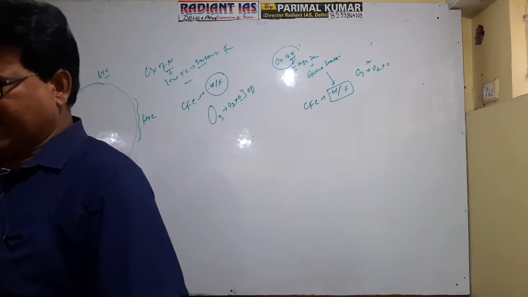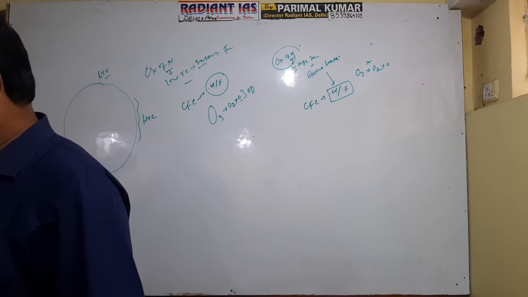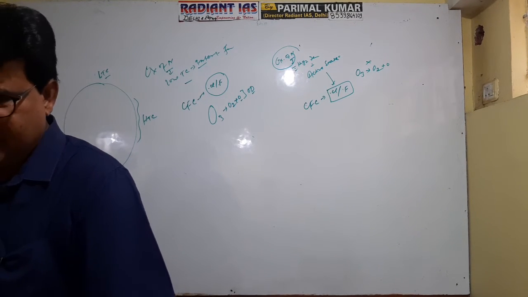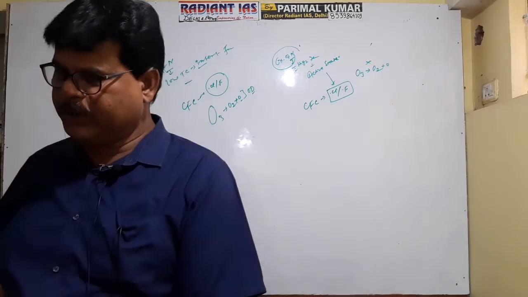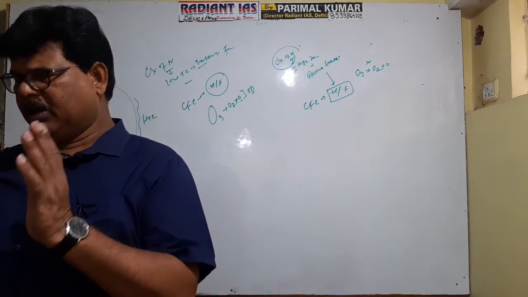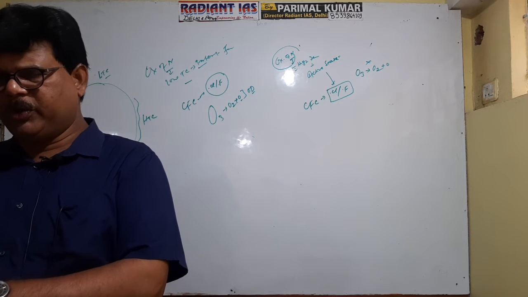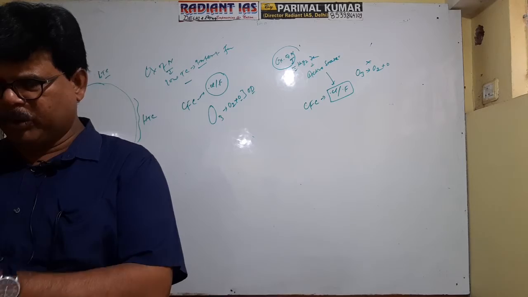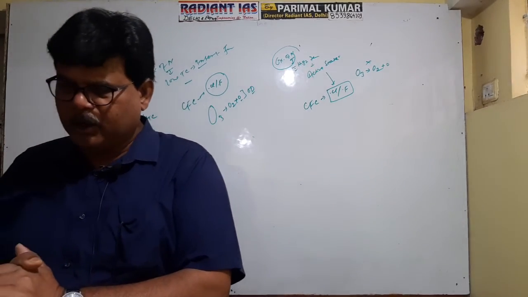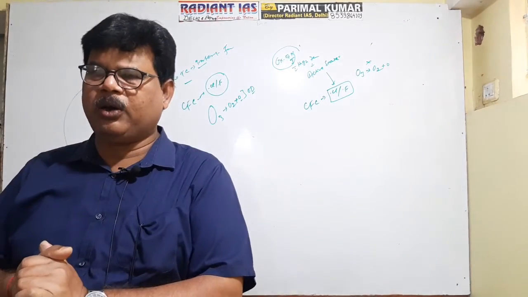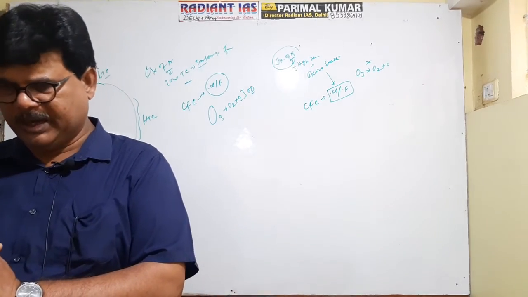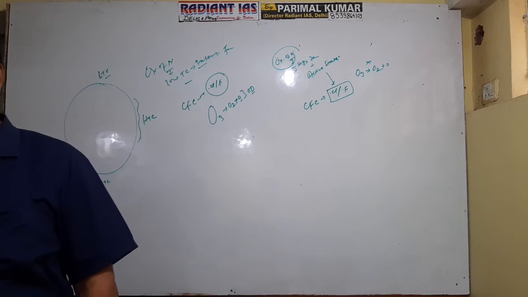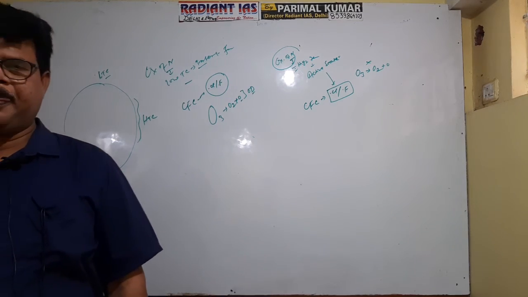Troposphere, you see, 90% of the humidity is found in the troposphere. That's why different types of clouds are produced there. And you see, the only cloud which is produced in the stratosphere is pearl cloud. Pearl, mukta, moti. So pearl cloud is the only cloud which is produced in the stratosphere. That's why the stratosphere is referred to as mother of pearl cloud.